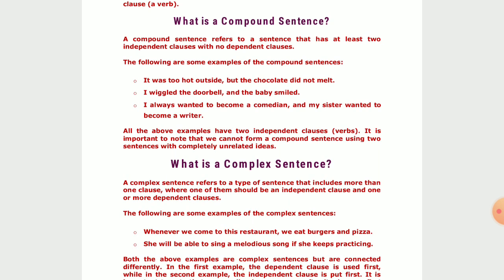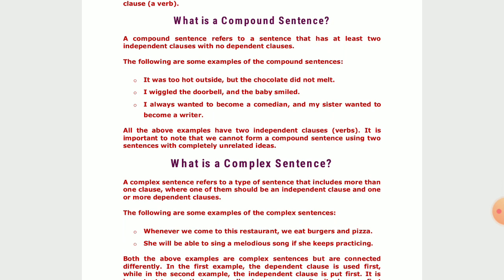That means there should be a proper idea, a proper coordination between the 2 sentences. Otherwise, a compound sentence is very difficult to form. If there is no affinity, no coordination, no related ideas between the 2 sentences, if the 2 sentences consist of 2 unrelated ideas or issues, then we can't form a compound sentence.